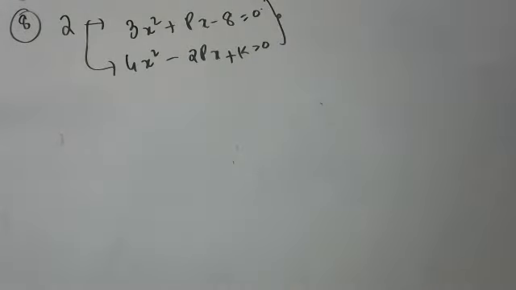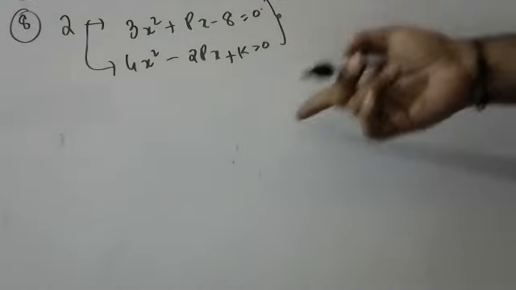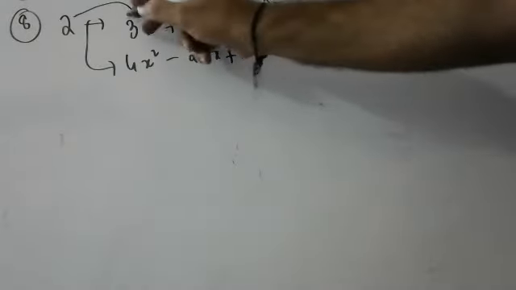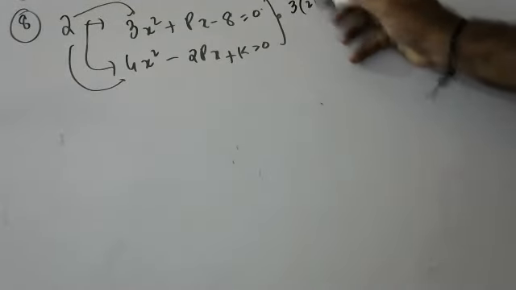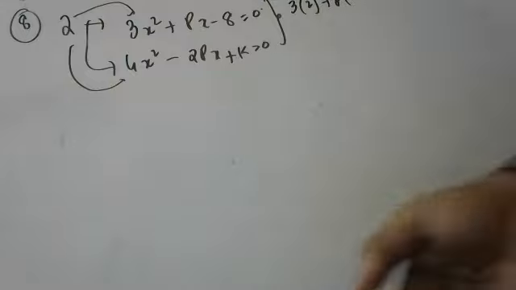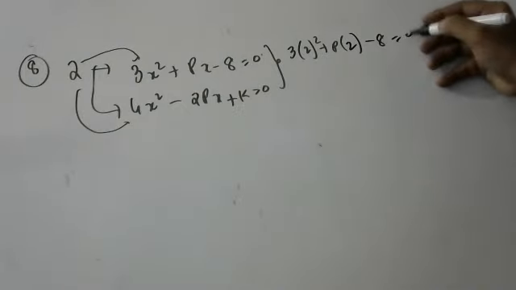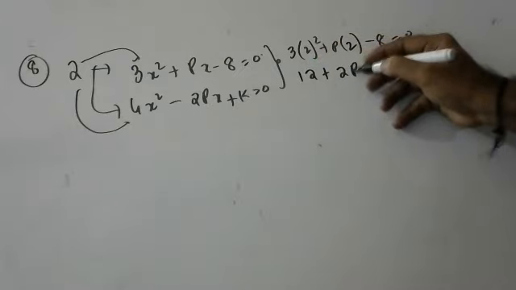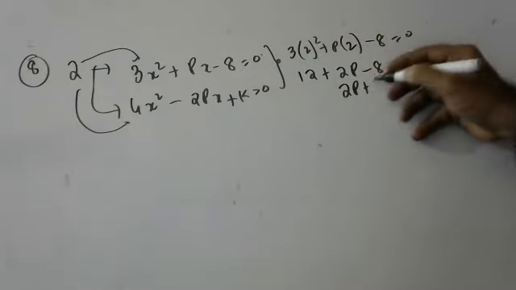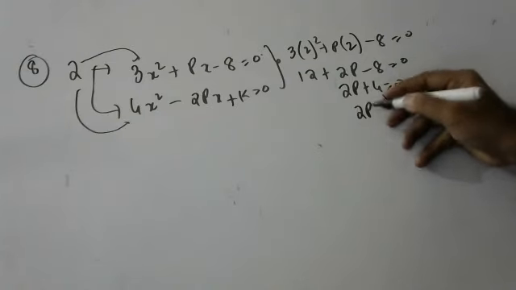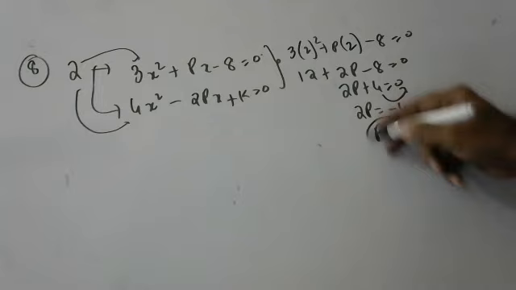So, using 2, first find p. After putting p, then find k. Okay, how, children? I'm showing. First, substituting in this or this, anywhere you substitute. I'm substituting here. First 2 you substitute here, children. 3 into 2 square plus 2p minus 8 is equal to 0, because it is a root, you have to put it in the place of x only. So 3 times 4 is 12, plus 2p minus 8 is equal to 0. 2p plus 4 is equal to 0. This comes here, 2p is equal to minus 4. p is equal to minus 2. p we got minus 2.